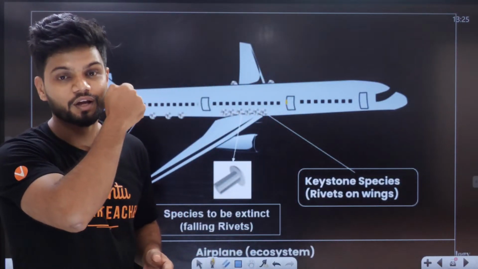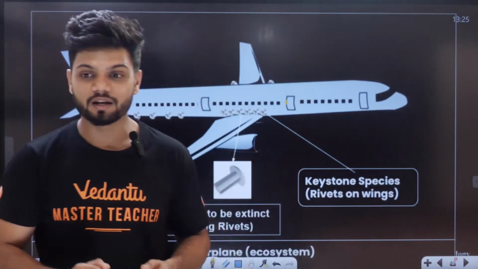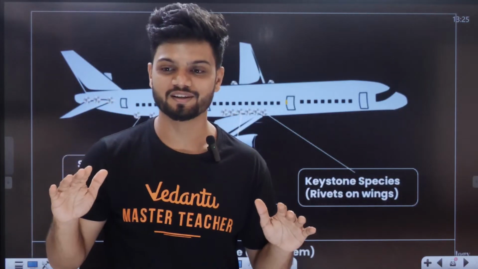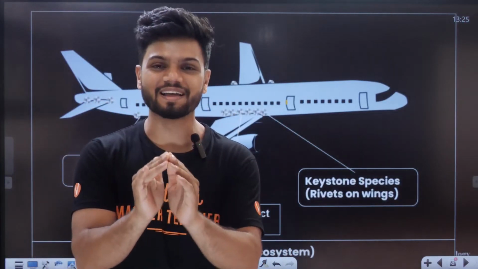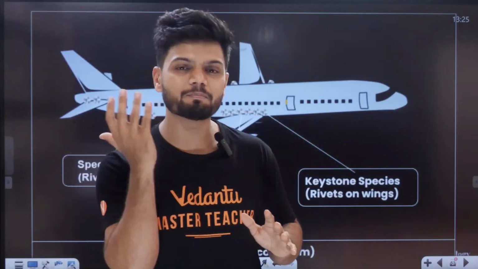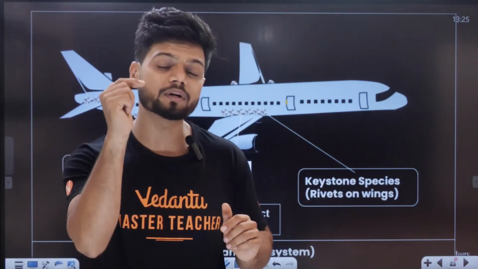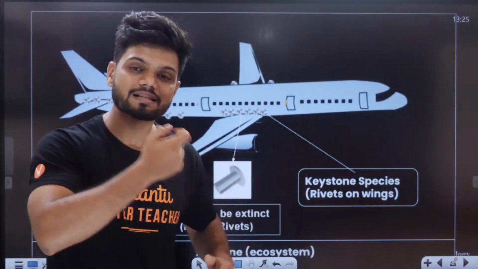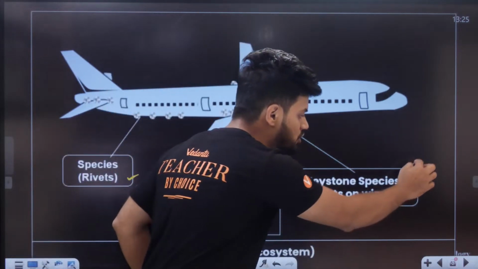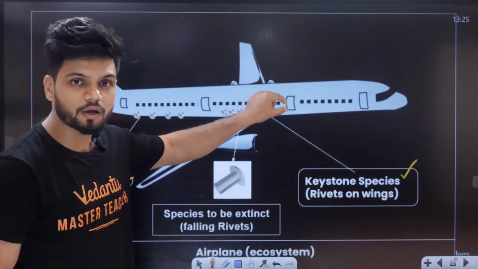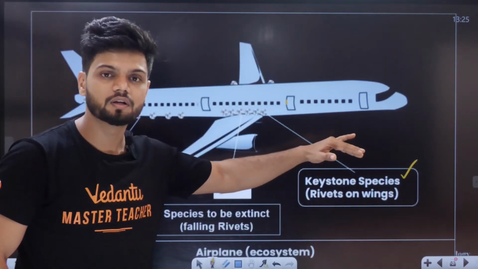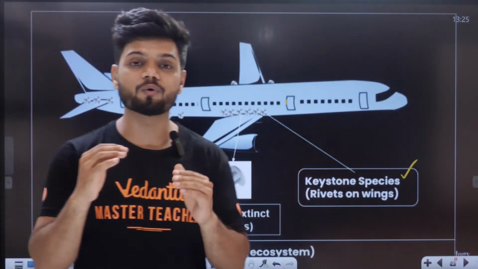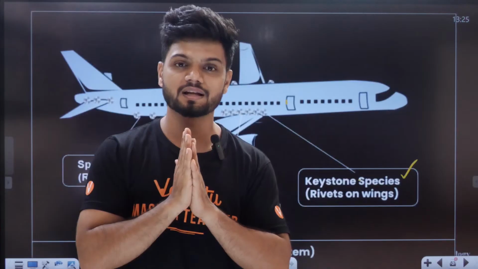Now what will happen? If you remove one nut from the aeroplane door, the door is open. Suddenly, the entire aeroplane is going to collapse. So in one aeroplane, some nuts or bolts are more important compared to others. Certain nuts or bolts, also called rivets, which are more important, are called keystone species. Just like if you remove a nut from the aeroplane door, the aeroplane will collapse, if you remove the keystone species, the entire ecosystem is going to collapse entirely.